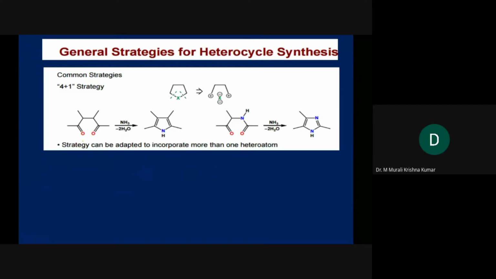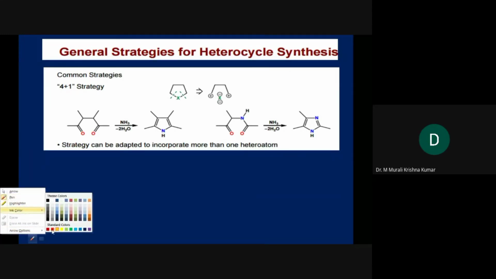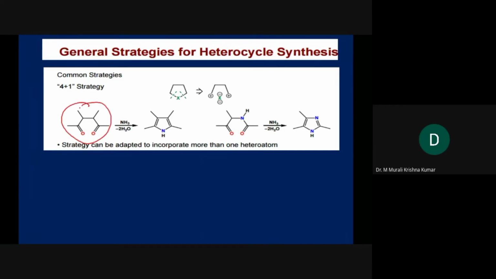And for thiophene, you need not do anything special. Here we follow the same strategy as furan, but in the dehydration pathway, we also add P2S5, or Lawesson's reagent, which is better.